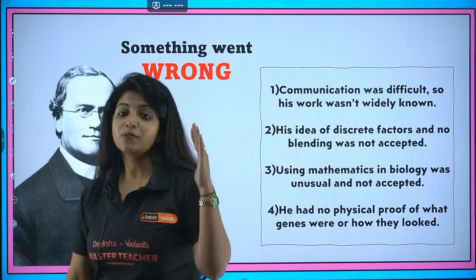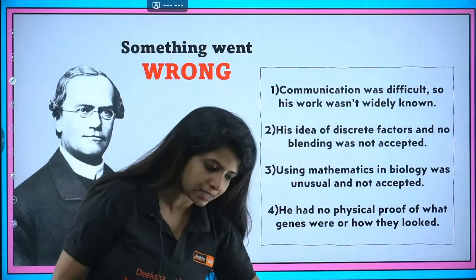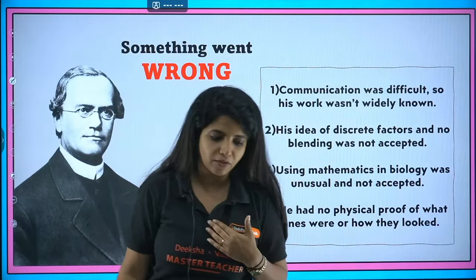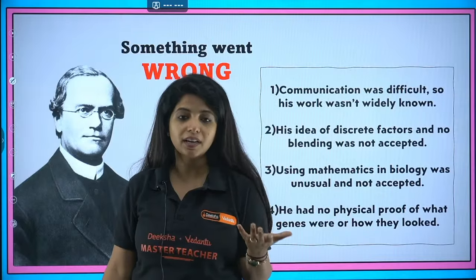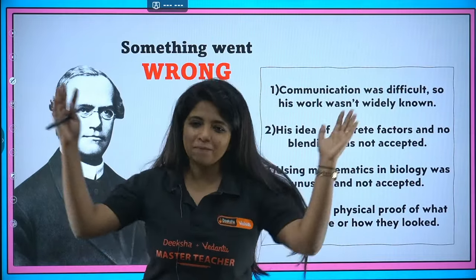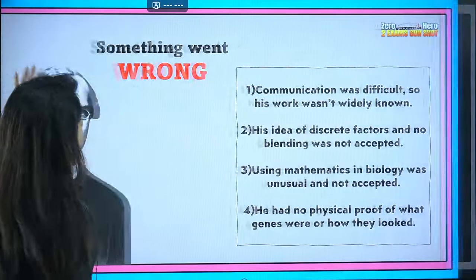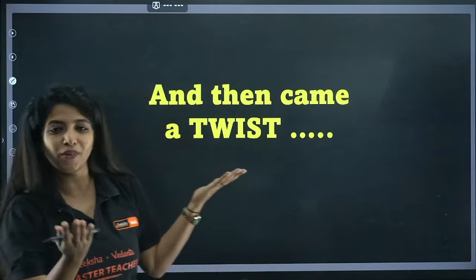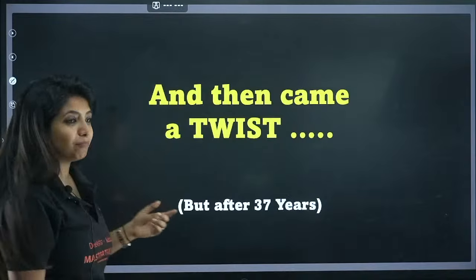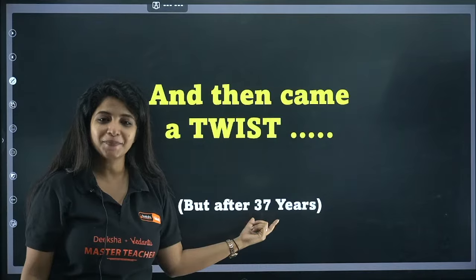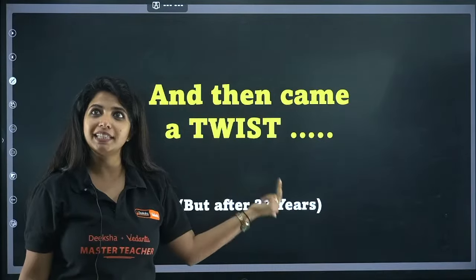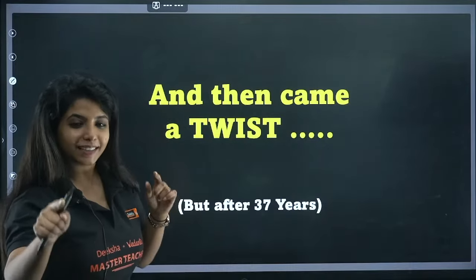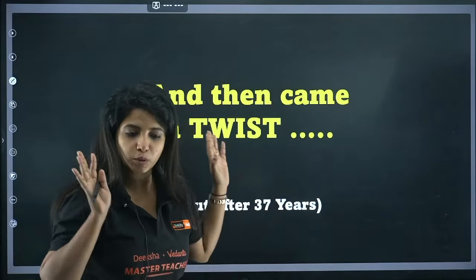Yes, he was a pro, which is exactly why, even though he had a downfall in his life, similar to us, we all have downfalls in our life. In our preparatory examination, some of us might not have answered really well, we might not have got great marks, but then there will also be a twist. And then came a twist. What was the twist? His work was recognized, but after 37 years. He worked from 1856 to 1863, and after 37 years came the twist. For you guys, don't worry, it won't be that long. This year itself, your marks will be super high because of this series.